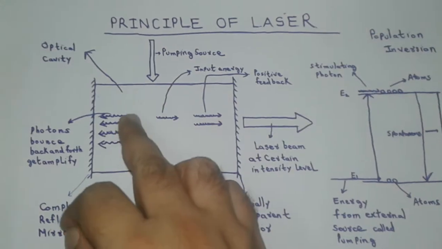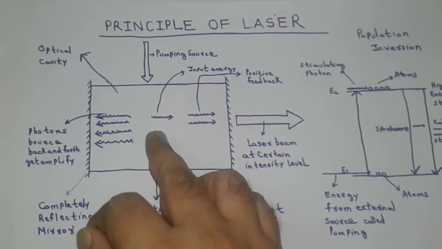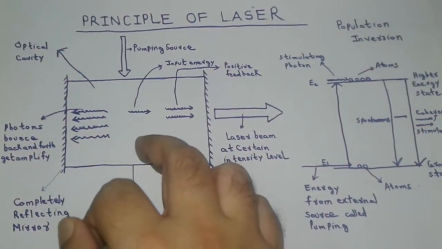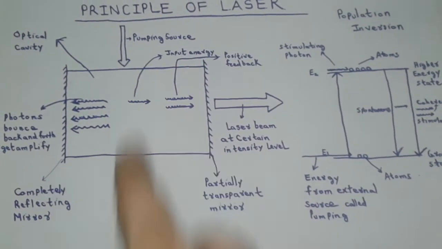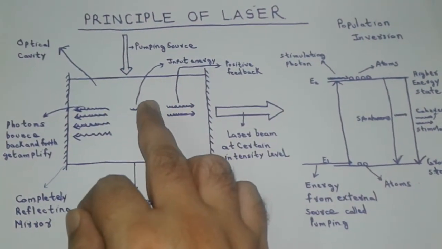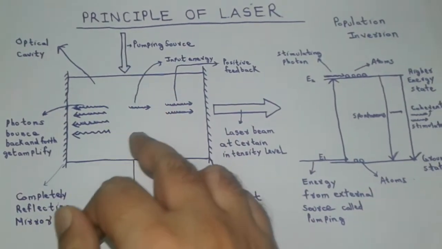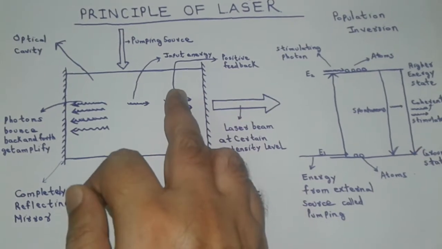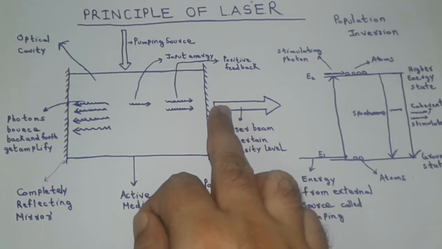A laser system consists of an active medium, which can be either a solid, liquid, or gas. An active medium can consist of either ions, atoms, or molecules. When an active medium consists of ions, the laser emitted is an ionic laser. When the active medium consists of atoms, the laser emitted is an atomic laser. When the active medium consists of molecules, the laser emitted is a molecular laser.